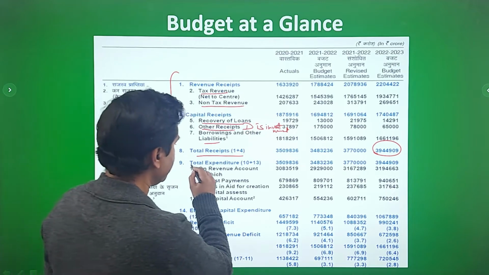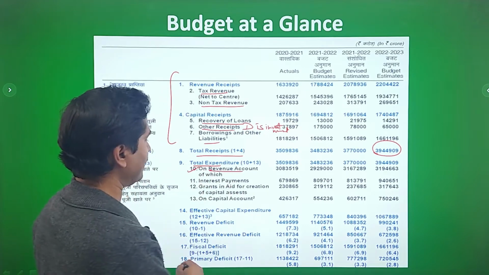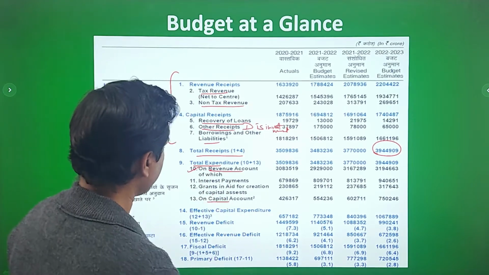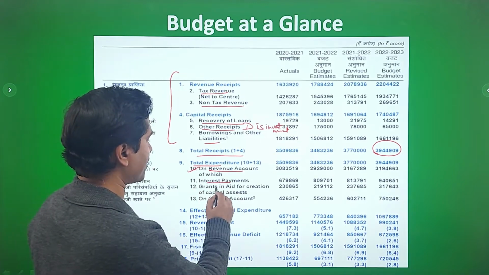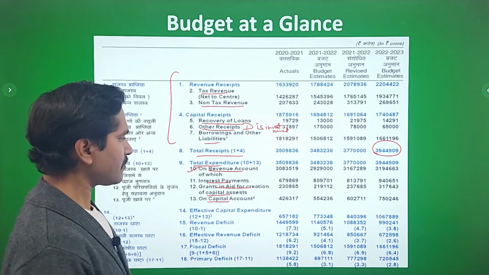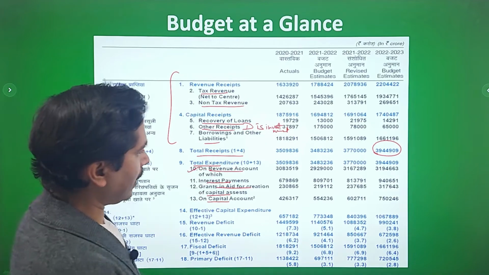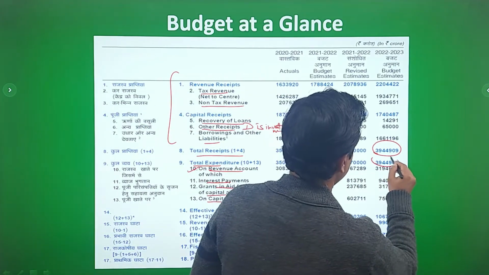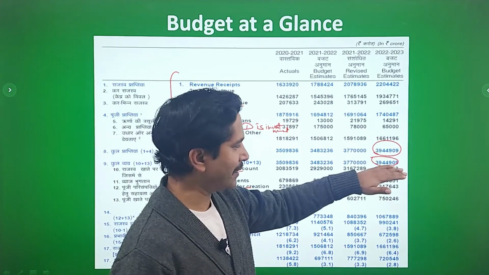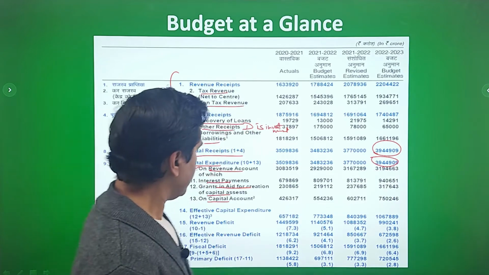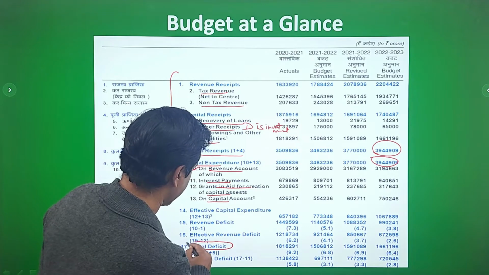So total expenditure, again total expenditure would be in two accounts, that is revenue account and capital account. So revenue accounts, here only the two major items have been mentioned: interest payments and grants in aid for creation of capital assets and own capital account, right? So again the total expenditure also amounts to 39.5 lakh crores. So receipts match expenditures.